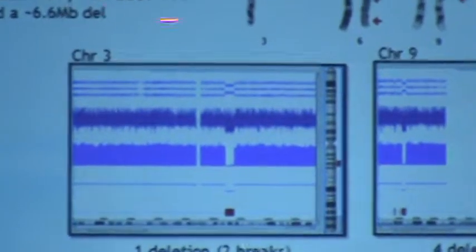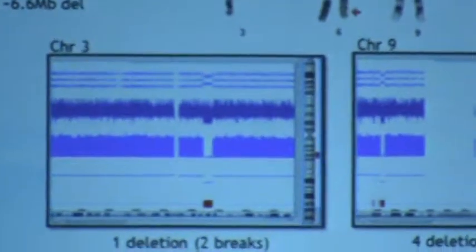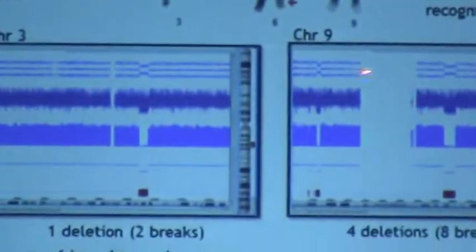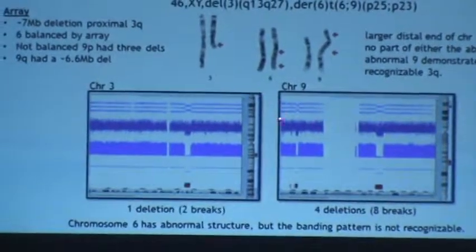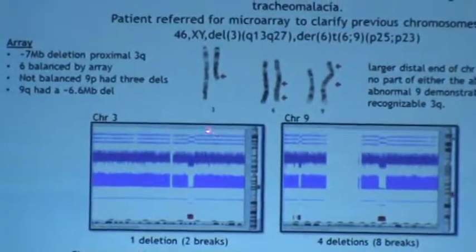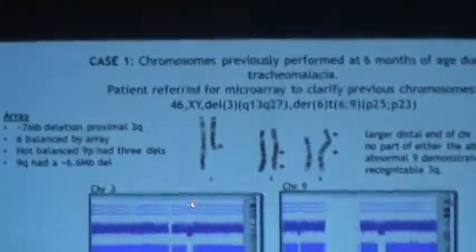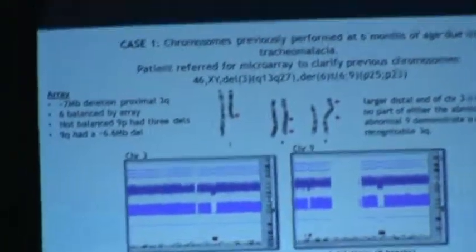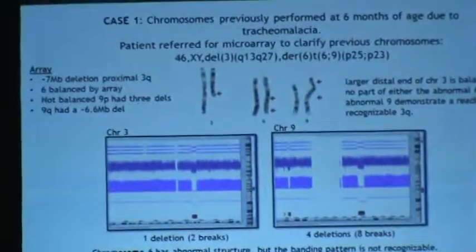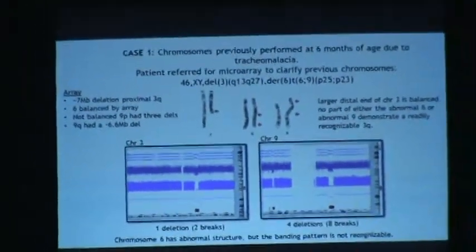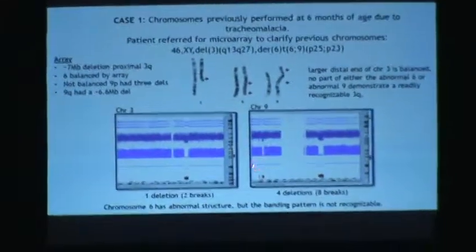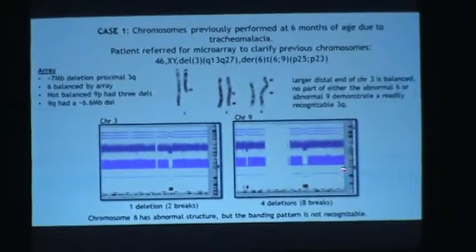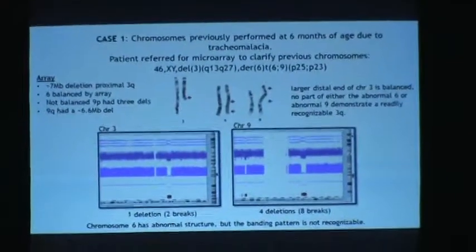And I'd like to point out the 3 tracks up here are the SNP pearls on the chromosome. A normal array will have 3 allele tracks, and a deletion will show a loss of an allele track. You can see this right here. 6 was balanced by the array analysis, but the 9, however, was not balanced by array. The 9 had 3 small deletions in the P arm, and the Q arm had a 6.6 megabase deletion.